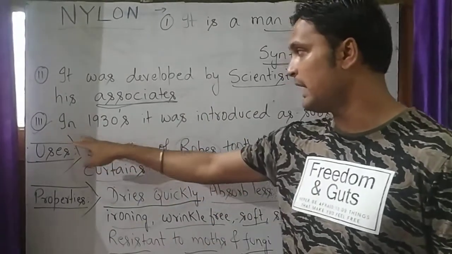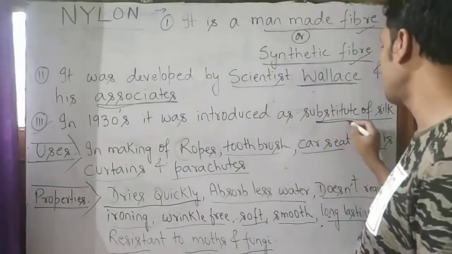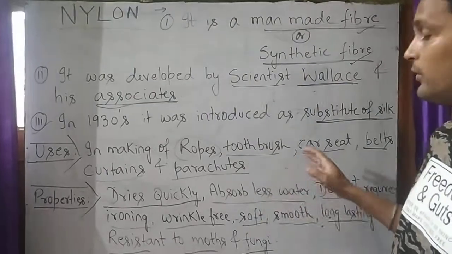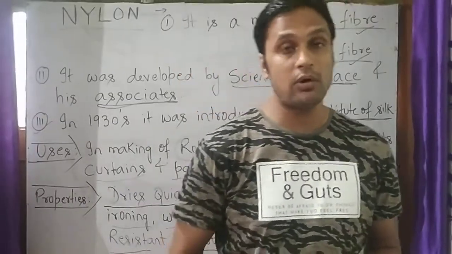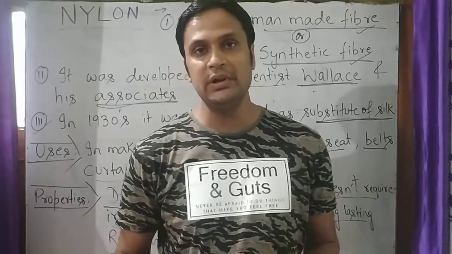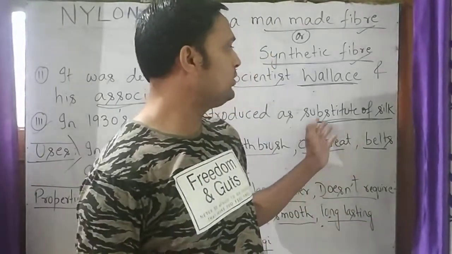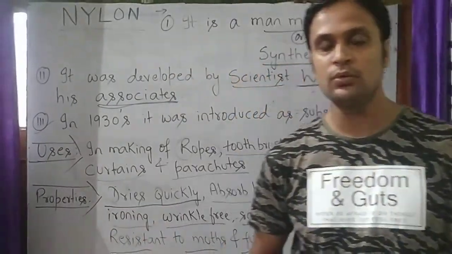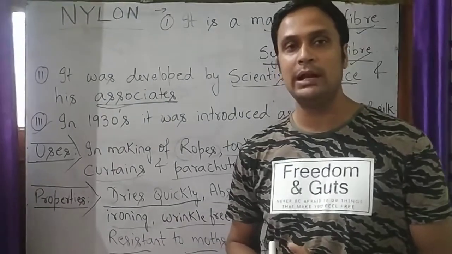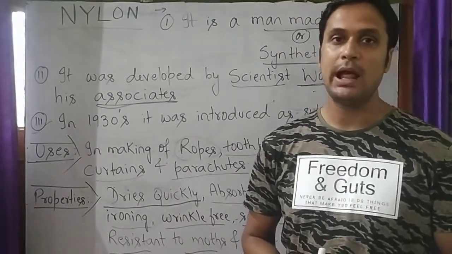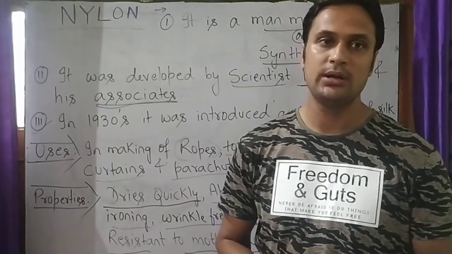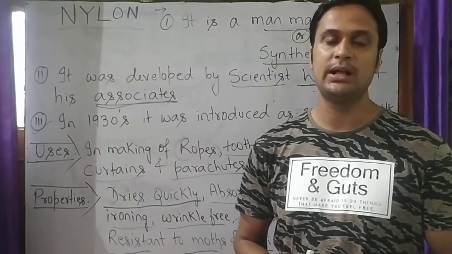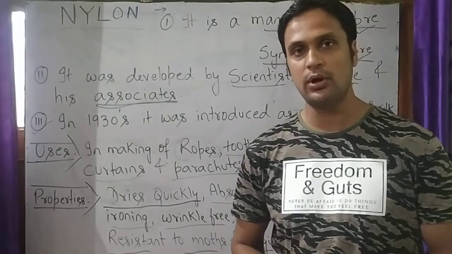Our third point is in 1930 it was introduced as substitute of silk. So student, in the year 1930 silk was great in demand and it was also costlier. So to fulfill those demand, a substitute of silk, that is nylon, was introduced in 1930. As compared to nylon, silk is costlier and less resistant to insect, but nylon is cheaper and more resistant to insect and thus used as substitute of silk.